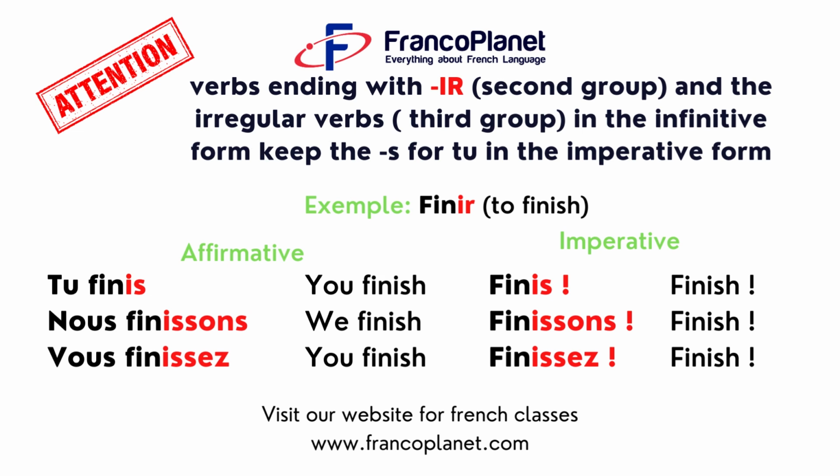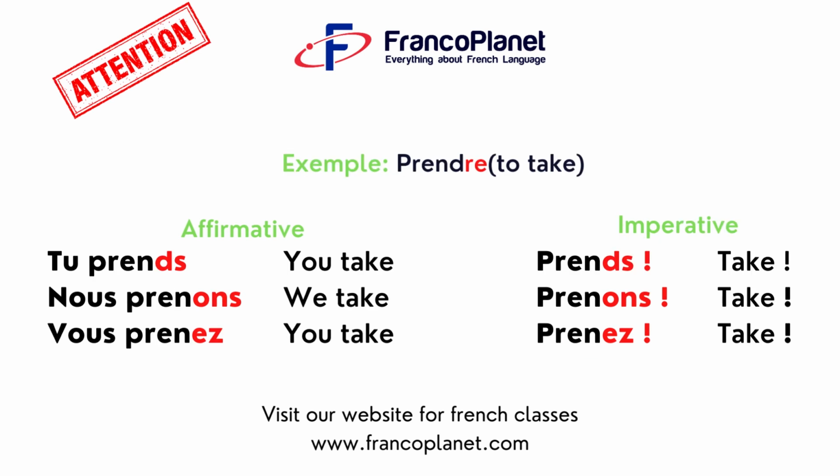For the verbs ending with ir of the second group of verbs, they will keep the s for tu. So, example, the verb finir, finis. If you want to give an order, tell somebody, finish now, you'll say, finis maintenant. And this actually applies as well for all the irregular verbs of the third group. They will keep the s.